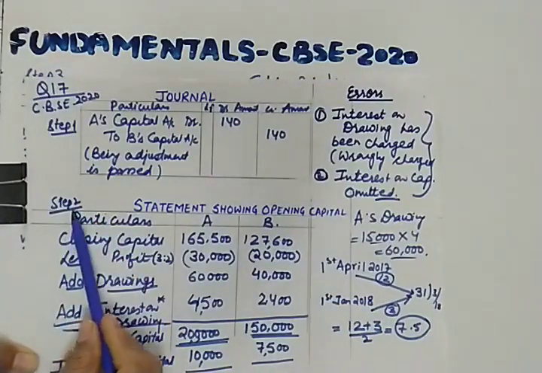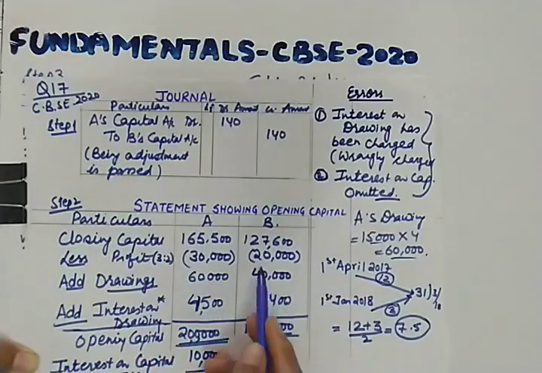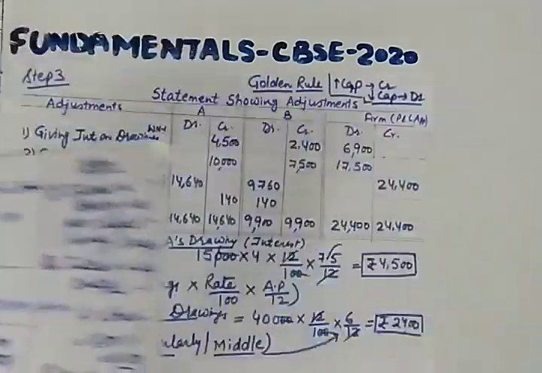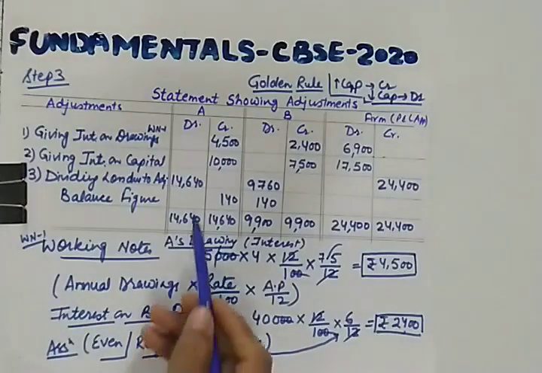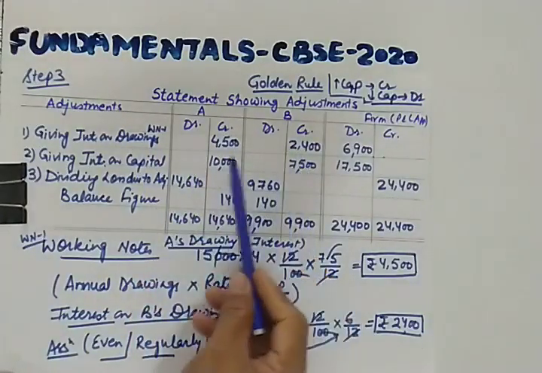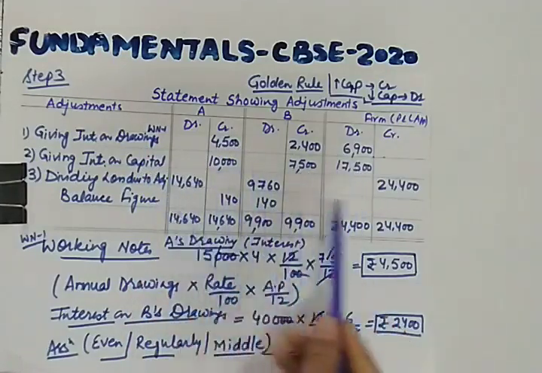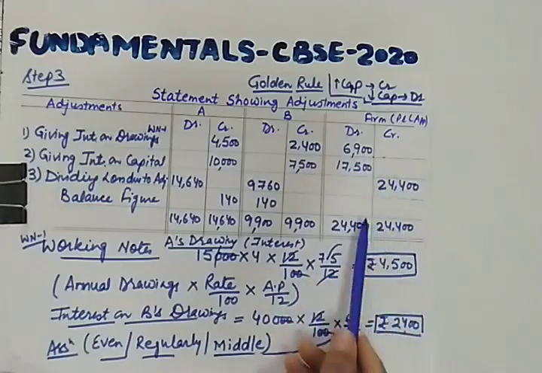This is step 2. So what is new in this? This interest on drawing is being added here because it is being wrongly taken from the partner, and this is already deducted from these amounts also, so we are adding it back. And moreover, while making this statement, we will give it back to the partners, and the omission of interest on capital we are giving here. Then we are dividing the loss. We are following the same process.